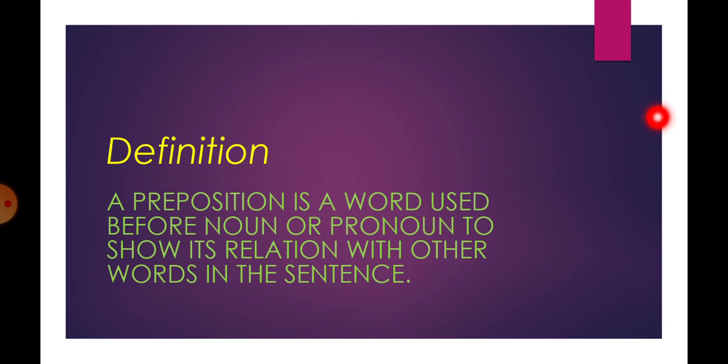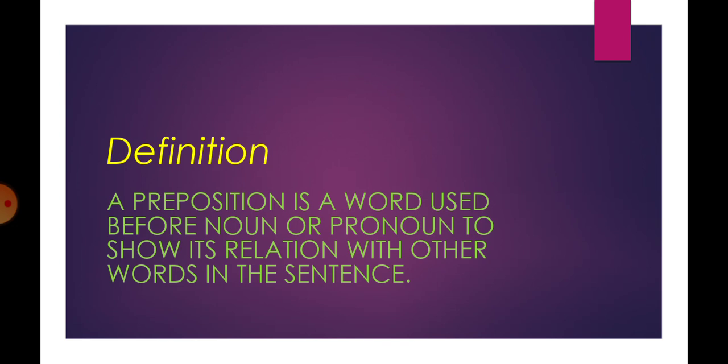City is a common noun. But when in the next sentence we say it is the capital of India, it is the pronoun. So the word that is used instead of a noun is a pronoun, and preposition is used before noun or pronoun to show the relationship with other words in the sentence.